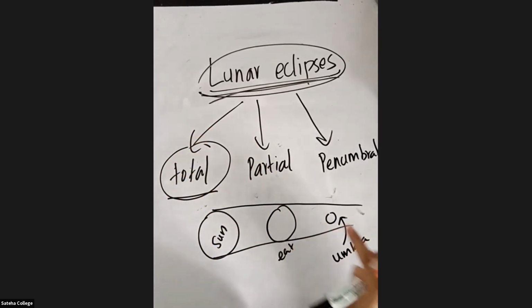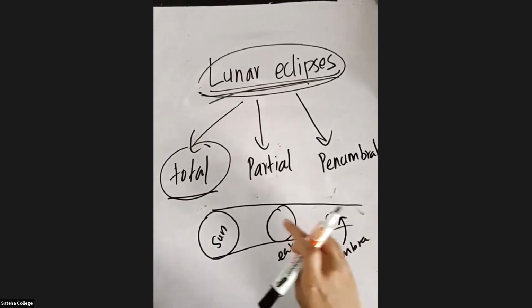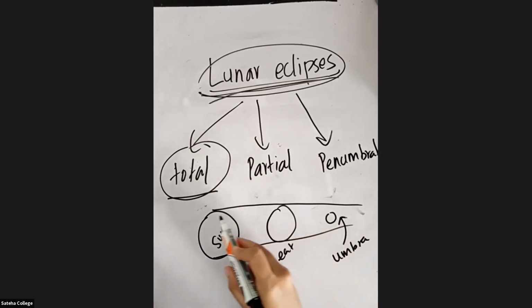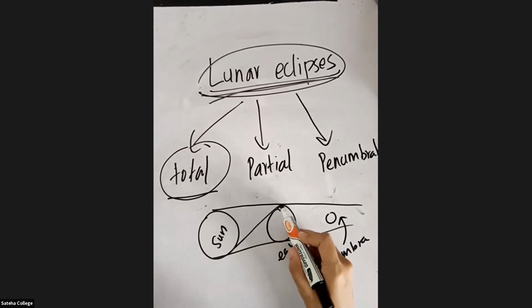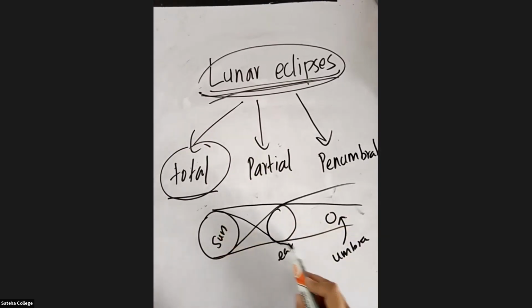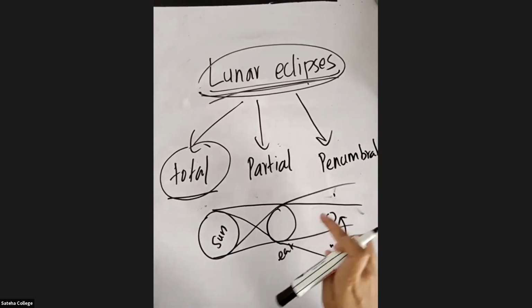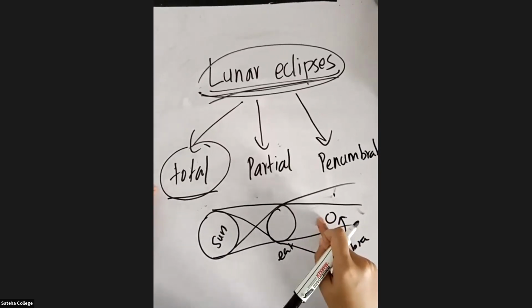Umbra means the shadow. When I draw like this, this region is penumbra and this region is umbra. So when the shadow falls on the moon in the umbra region, that you call a total lunar eclipse.